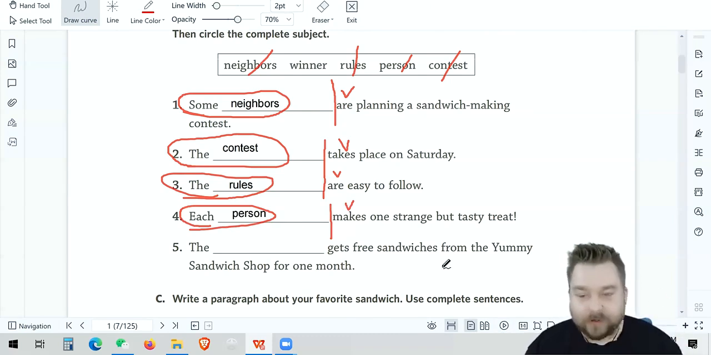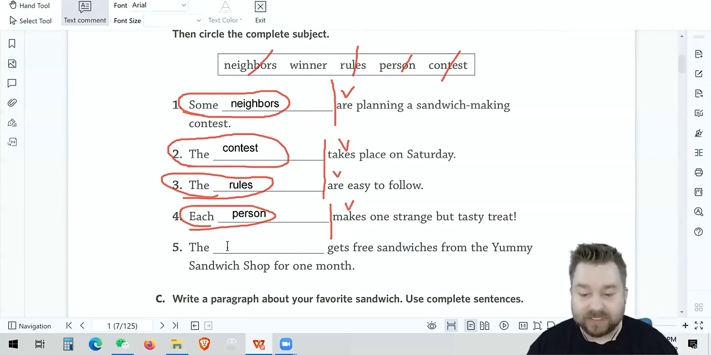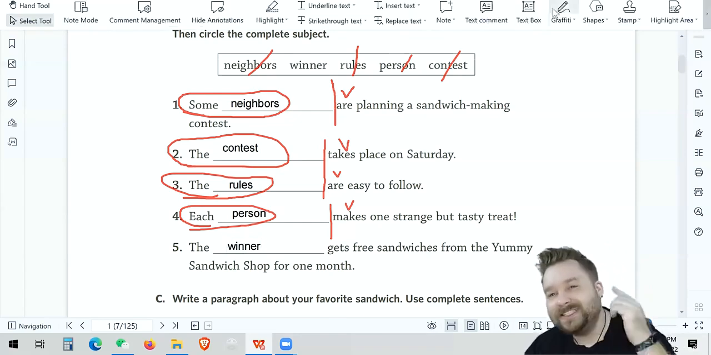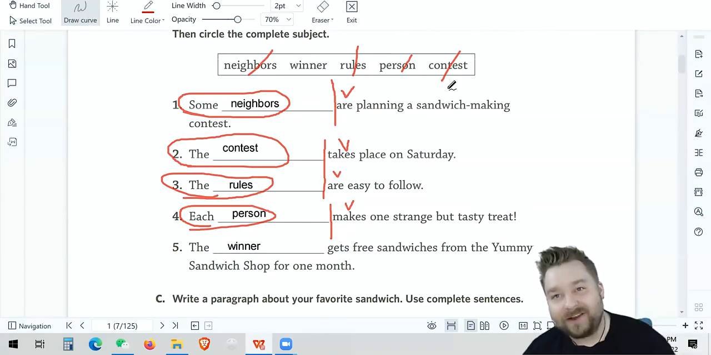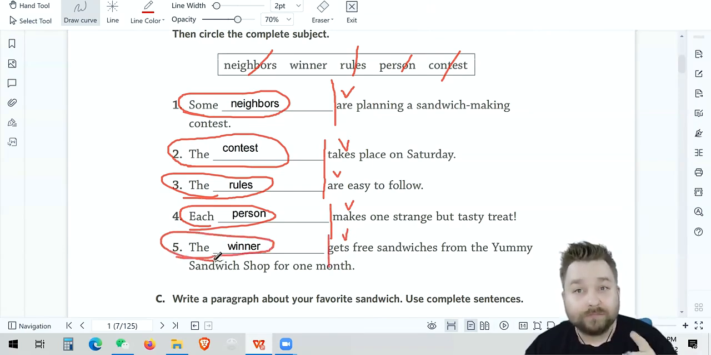Number 5. The gets free. Well, it's one choice, right? So the winner, right? The winner gets free sandwiches from the Yummy Sandwich Shop for 1 month. That sounds pretty nice. I wouldn't mind that. Now let's find our verb. What's our verb? See, you already see it. You see the pattern here, right? Super easy. Boom. And the complete subject is the winner.